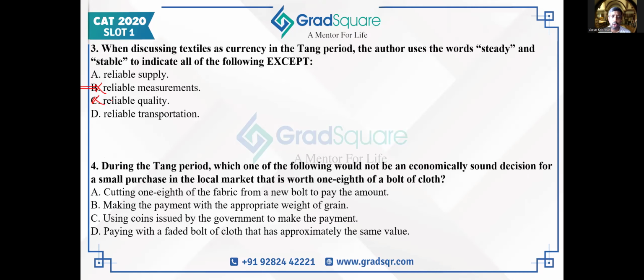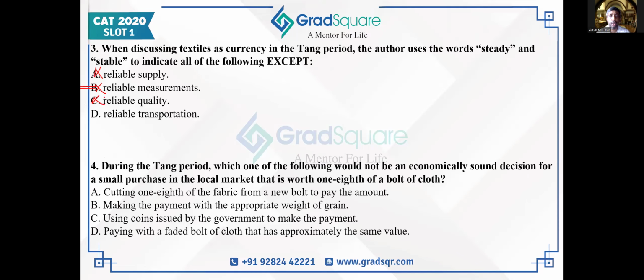Now, transportation is also being talked about. Supply is also being talked about. Supply, in fact, requires transportation. The passage clearly states that the transportation of coins makes it difficult for us to use coins. And this is where a confusion arises, whether I should mark supply or transportation. Again, the paper setters are looking for students who can apply a bit of common sense. Can transportation of textiles make the value of textiles steady and stable, or is it supply? It's a very economics kind of concept, supply and demand. If supply is changing, value changes. When supply is less, value increases. When supply is more, value decreases.